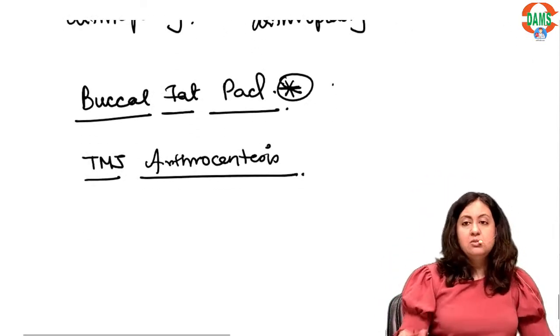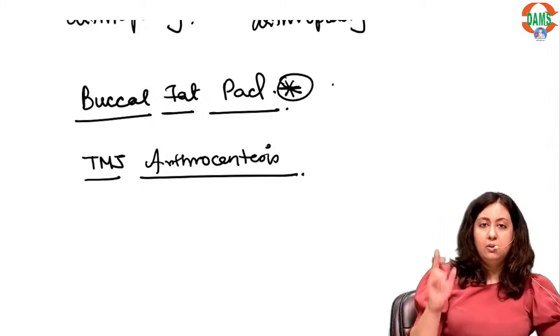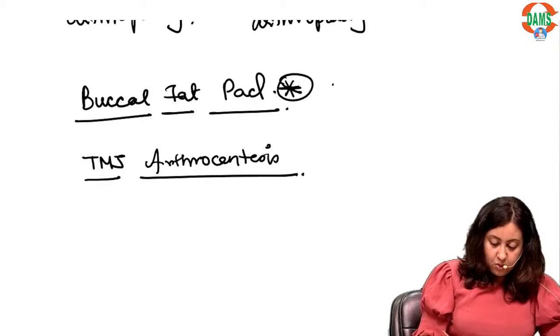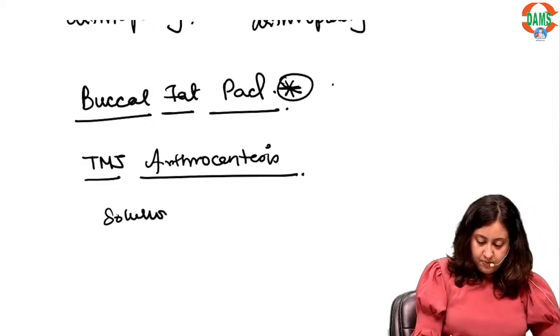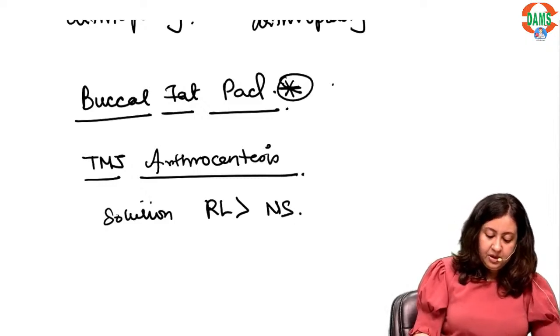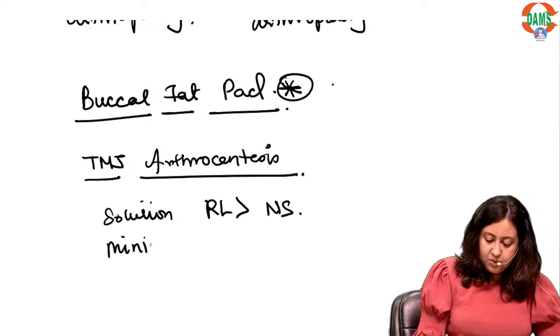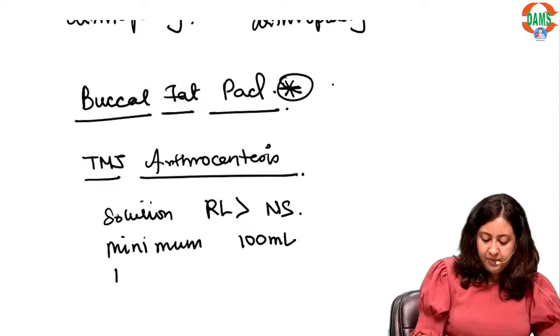All right, TMJ arthrocentesis, very quick points, rest given in the notes. So the solution, Ringer's lactate is preferred over normal saline. Minimum amount of solution is 100 ml.